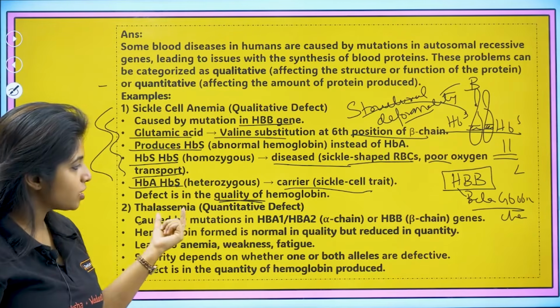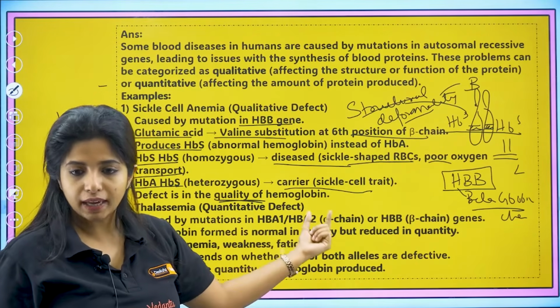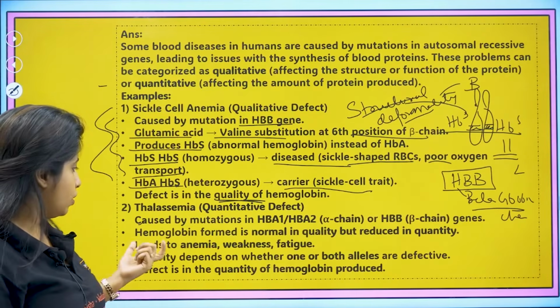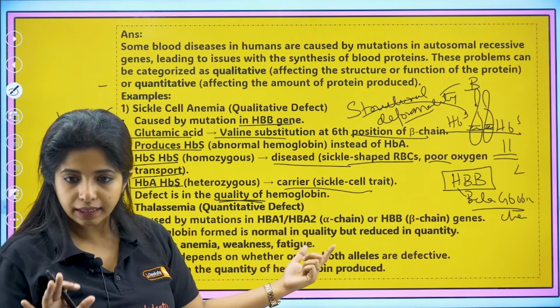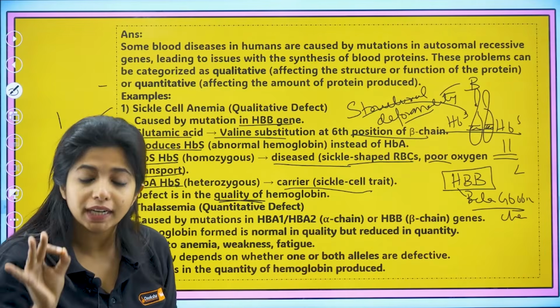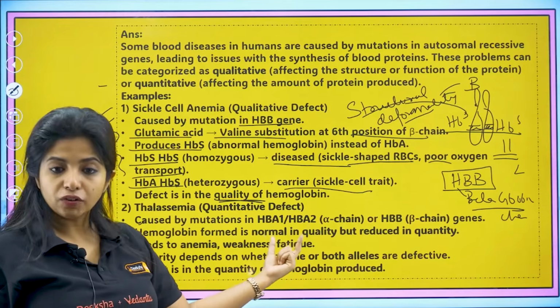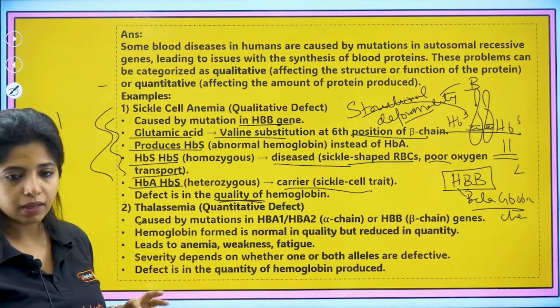Yes. So it is caused by mutations in HbA1 and HbA2, the alpha chain, or HbB, that is beta chain genes. Hemoglobin formed is normal in quality but reduced in what? Quantity. Quality is okay, but quantity is reduced. Leads to anemia, weakness and fatigue. These are the symptoms of thalassemia.